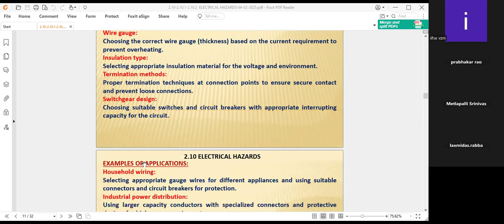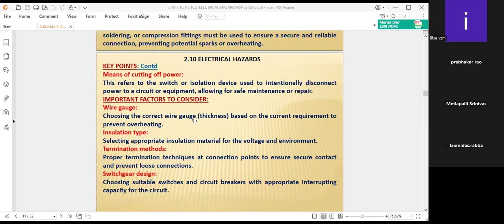An example of these important factors is wire gauge. Choosing the correct wire gauge, that means thickness, is based on the current requirement to prevent overheating. Normally, the Electrical Act 2003 says you have to properly select as per the expertise and as per the manual of the electrical equipment. The selection of wire gauge is important depending upon the requirement to prevent overheating, because if the thickness is less and high voltage is there, it will definitely get heated and melted. That's why wire gauge selection is also important.